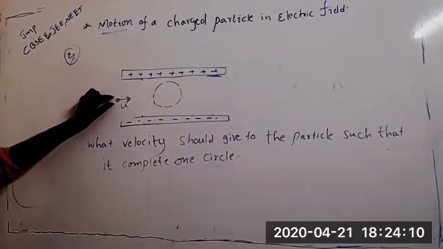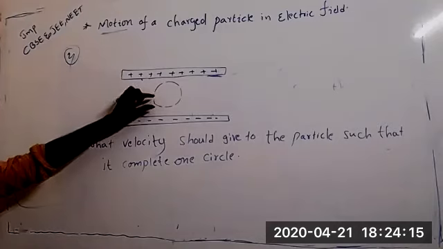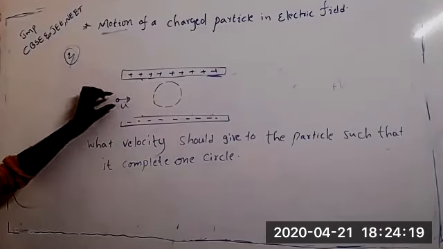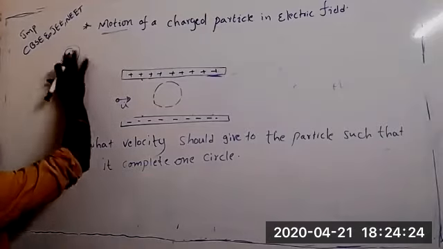If we give it what velocity, it should complete the circle when it is entering the field? That is the question, question number 5.